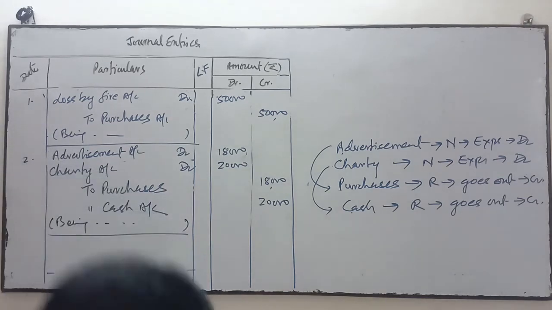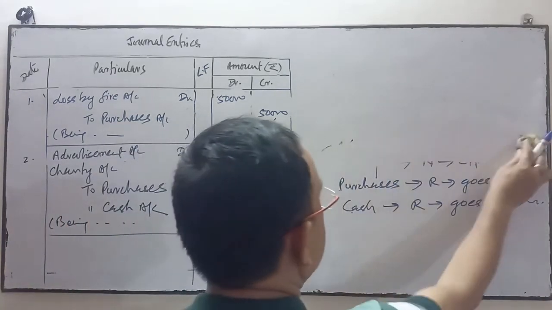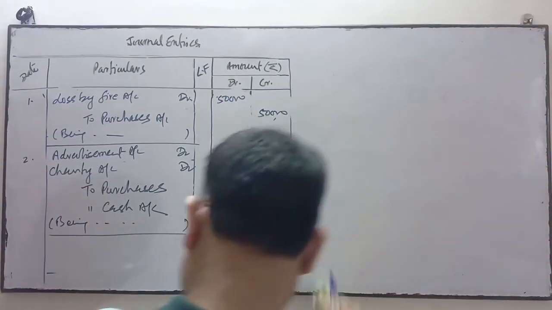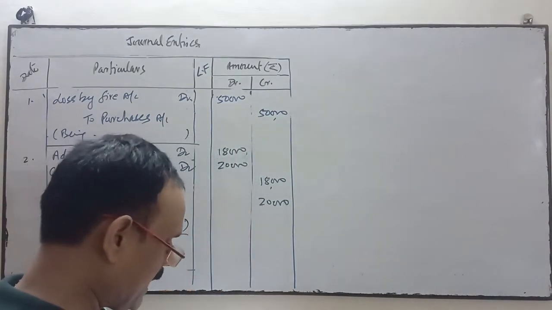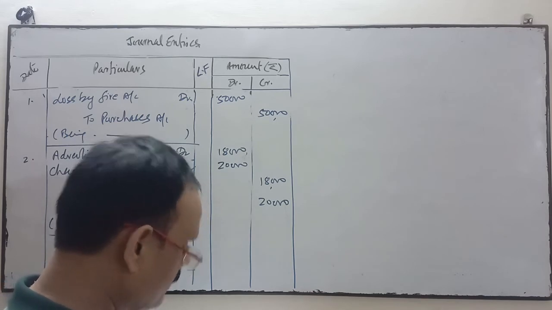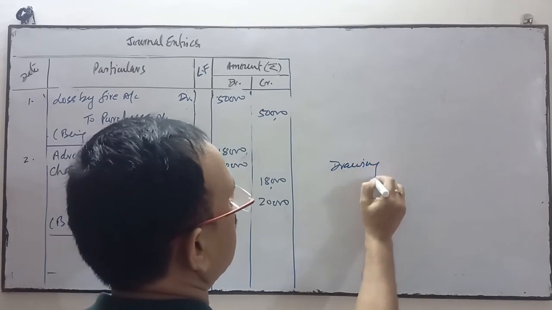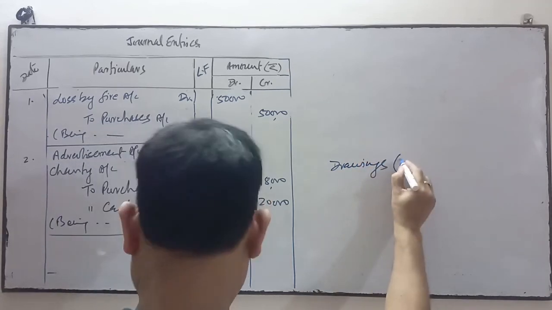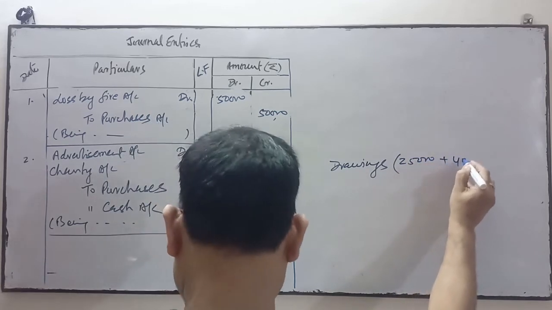Now see the third transaction. Goods worth rupees 25,000 and cash rupees 40,000 were taken away by the proprietor for his personal use. When these are taken by the proprietor for personal use, we use the drawings account, including both 25,000 plus 40,000.